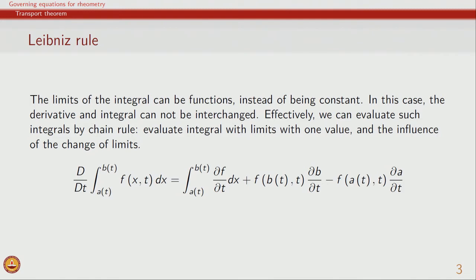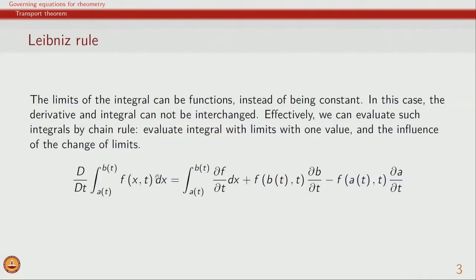Now, in all the governing equations that we derive for continuum mechanics, we are interested in knowing the rate of change of quantities. For example, if this is density and this is volume, then density times volume gives the overall mass, and from conservation of mass we know that the rate of change of mass will be 0. So, we say that d by dt of overall mass will be 0. So, it is of interest to find derivatives of such integrals. d by dt of this integral will have to be evaluated.